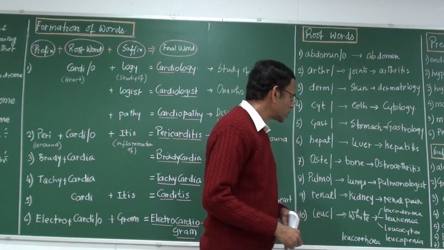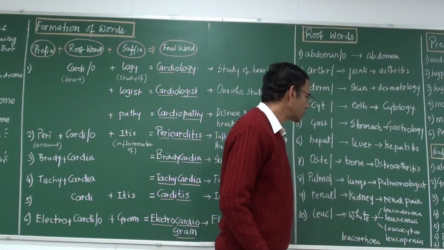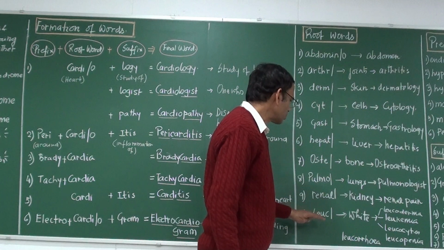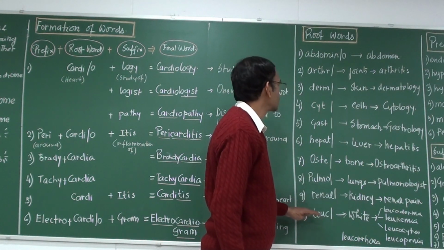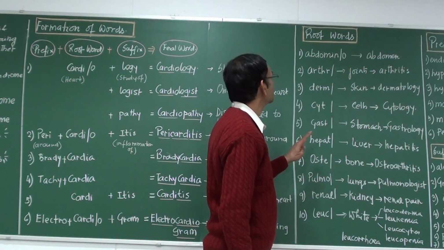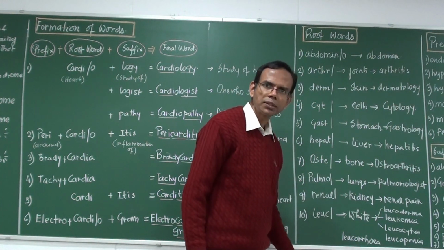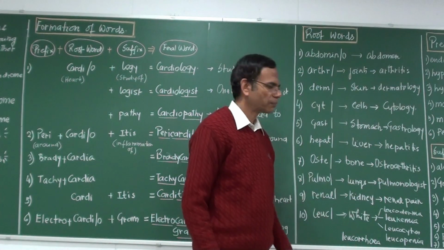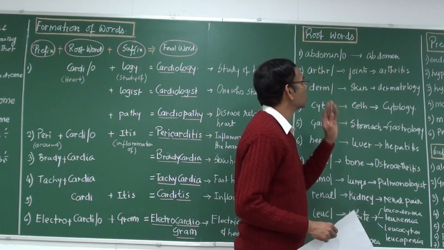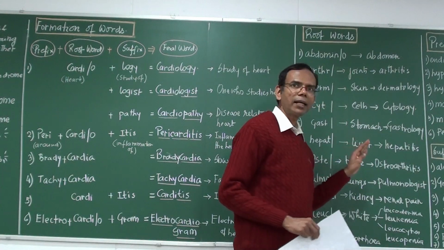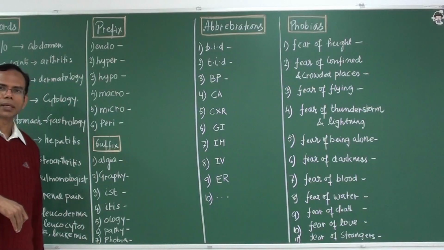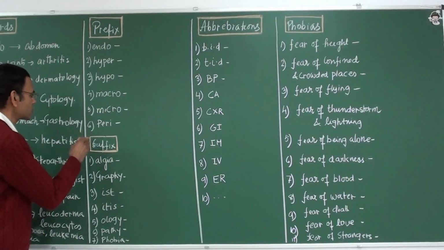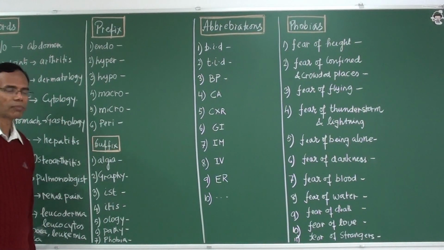Okay, so these are the 5 words we have learned. There may be many. So your assignment is you find out some more root words, say 5 root words, and find the corresponding words related to them. Okay, good. So now we will go to prefix and suffix. Now let us see the prefix. Alright, we will study some prefixes and some suffixes.